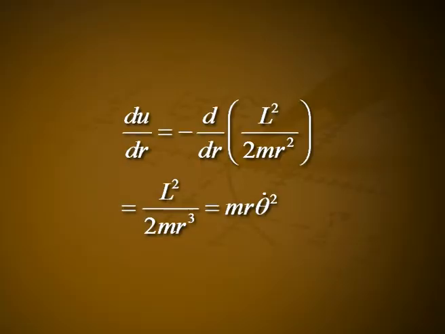So, dU dash by dr is equal to 0. dU by dr is equal to negative of d by dr of L²/2mr², which is equal to L²/mr³, which is equal to m r theta dot squared. Hence, f of r is equal to m r theta dot squared. The force acting on the body is equal to the centripetal force and hence it moves in a circular path.